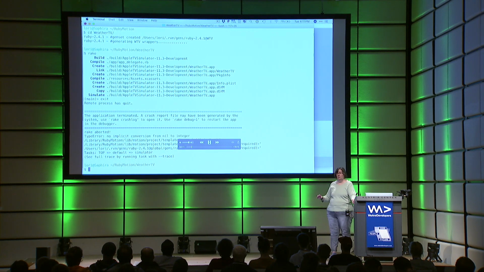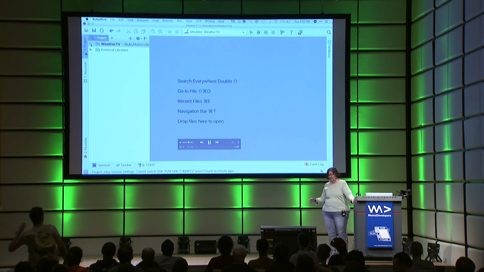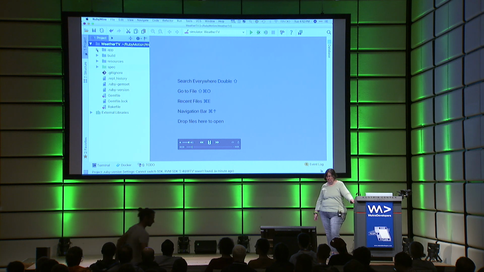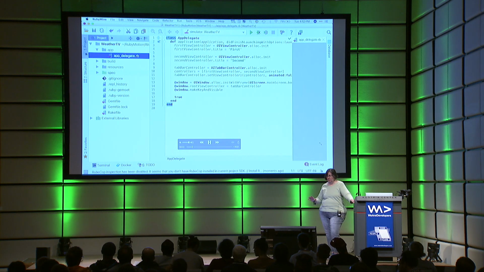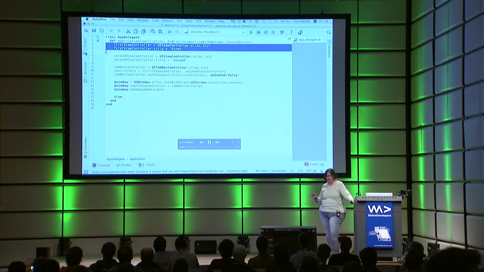And I'm going to use RubyMine here. Now, no, the JetBrains guys aren't actually paying me to do that. I actually like using RubyMine. So we'll look, this is the source code. And now this source code is very Objective-C-like. We won't be using this code.